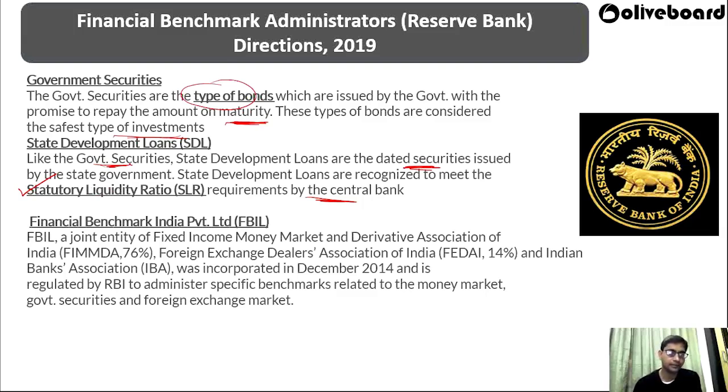Then what is Financial Benchmarks India Private Limited, FBIL? FBIL is a joint entity of the Fixed Income Money Market and Derivatives Association of India, the Foreign Exchange Dealers Association of India, and the Indian Banks Association, incorporated in December 2014 and regulated by RBI to administer specific benchmarks related to the money market, government securities, and the foreign exchange market.